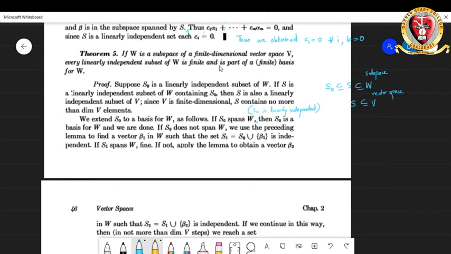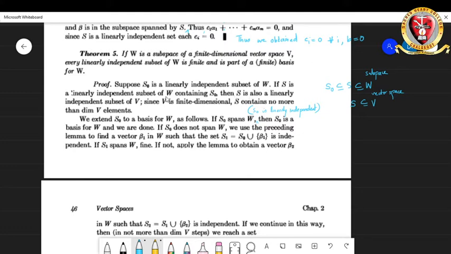Okay, so what do we have to prove? We have to prove that the set we are talking about is finite and it can be extended to a basis for W. So if S is a linearly independent subset of W containing S naught, then S is also a linearly independent subset of V, right? Why? Because here S naught is a linearly independent subset of W, and S is a linearly independent subset of W containing S naught.